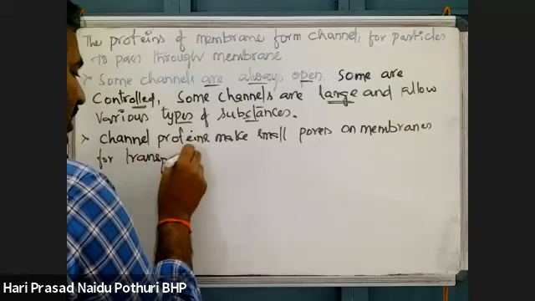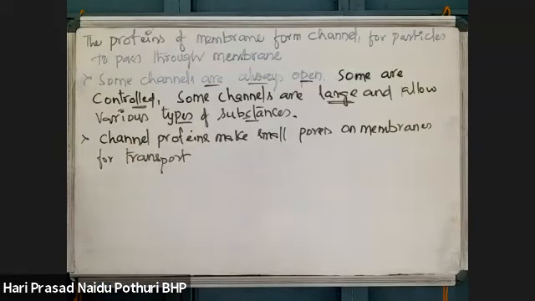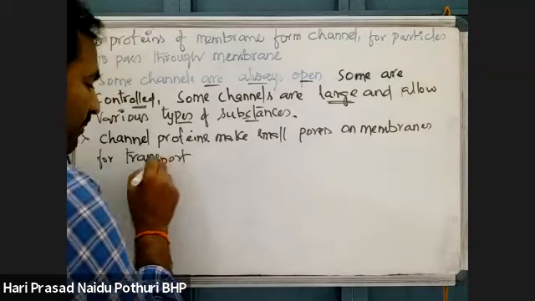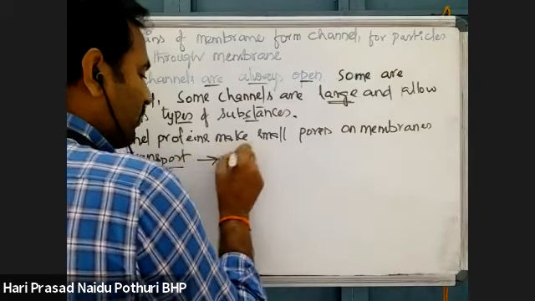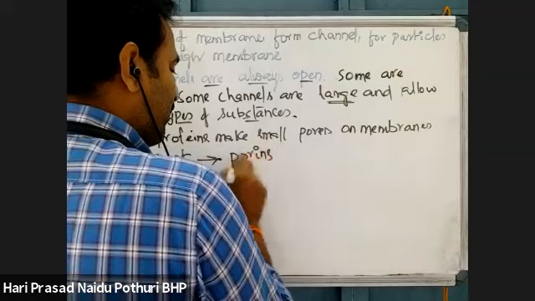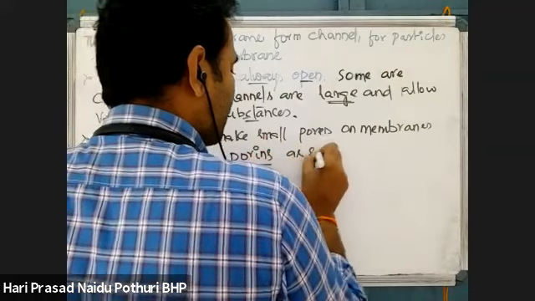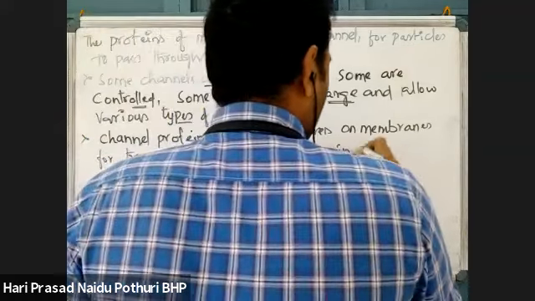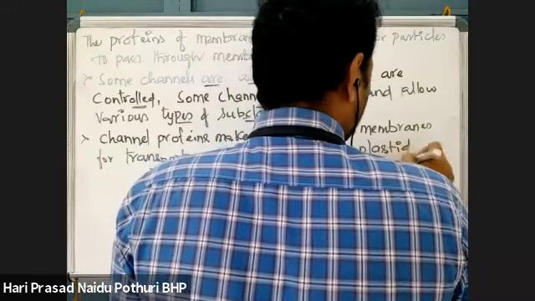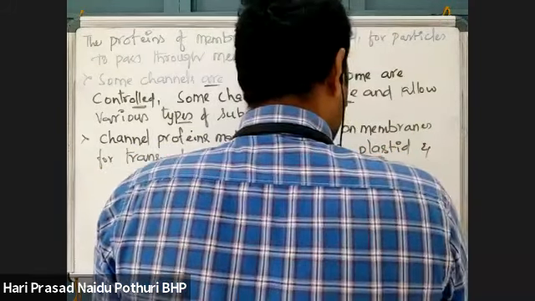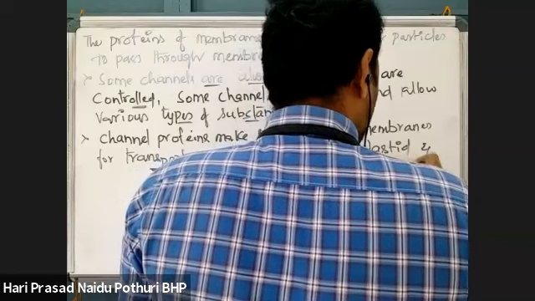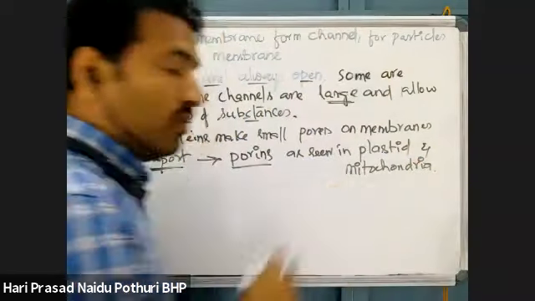Due to the presence of channel proteins in the membrane, in some places membranes have small structures called pores. Especially these proteins are called what? Porins. Porins, as seen in the outer membrane of plastids. Plastids and mitochondria are made up of two membranes, I told you.